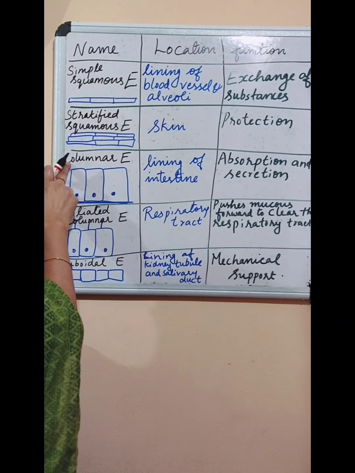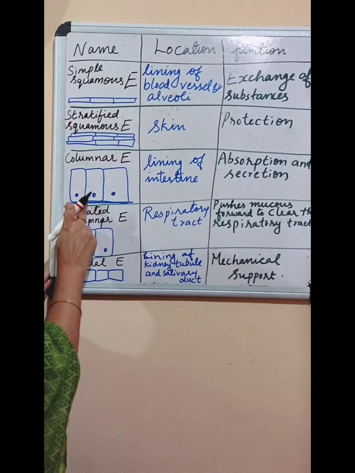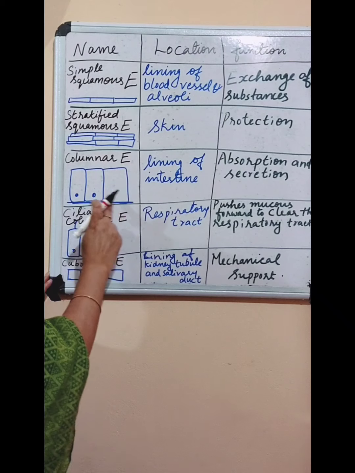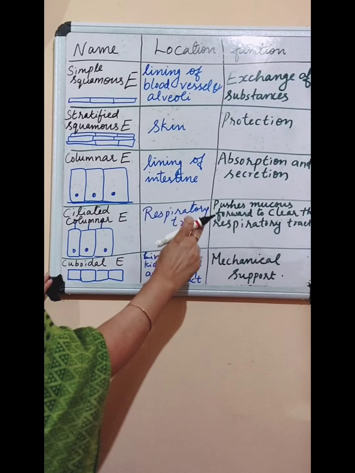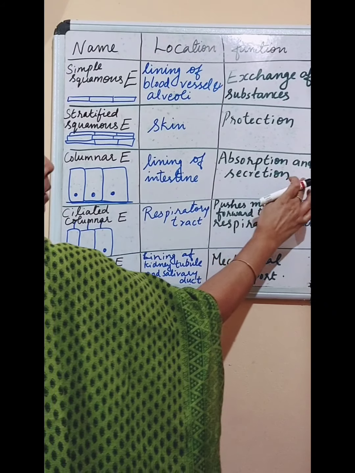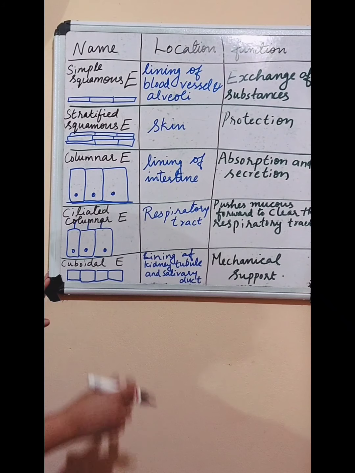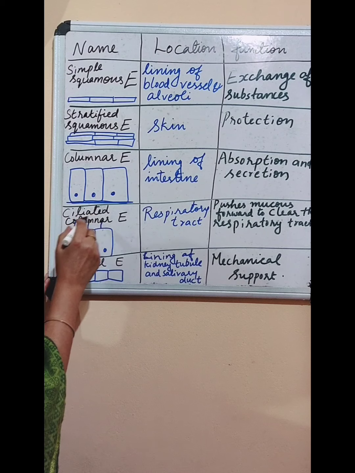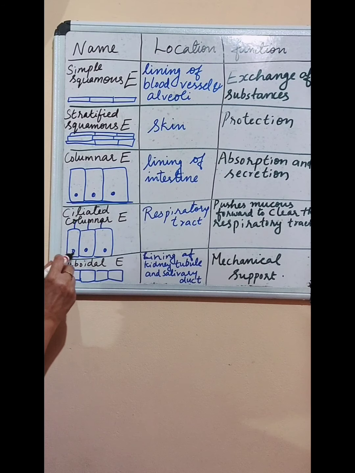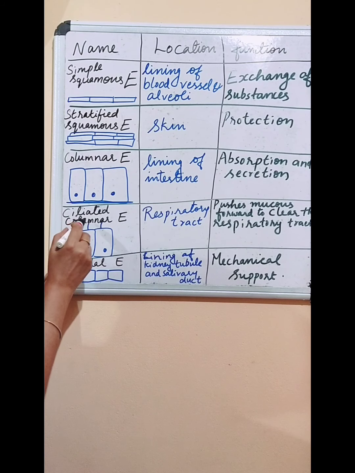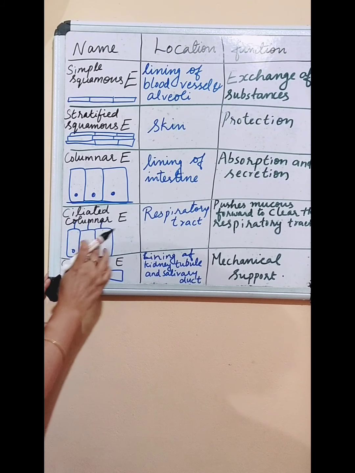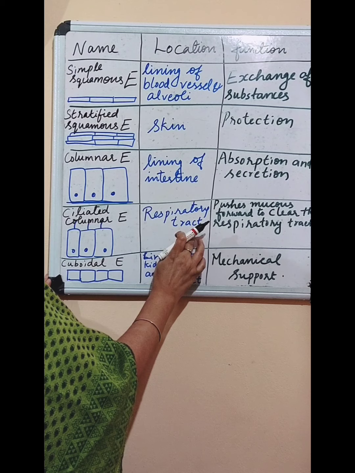Its function is protection. The next is columnar epithelium: long, pillar-like epithelial cells, found in the lining of the intestine. Function: absorption and secretion. The next is ciliated columnar epithelium: long pillar-like cylindrical cells with hair-like cilia, found in the respiratory tract.